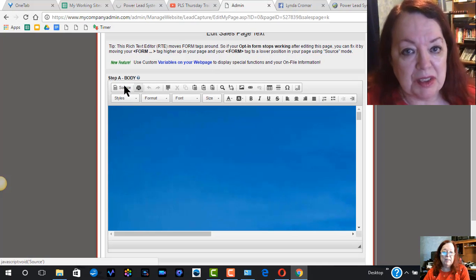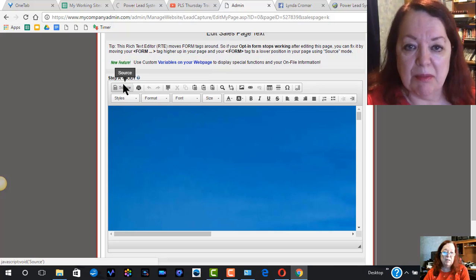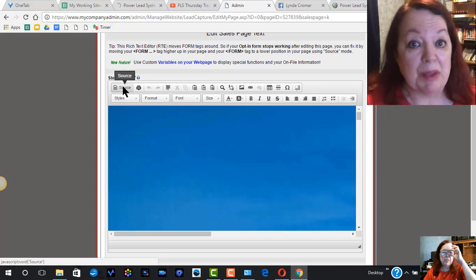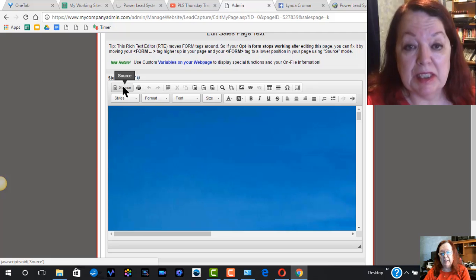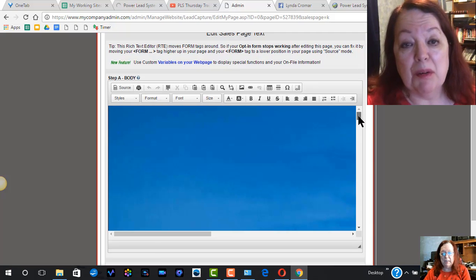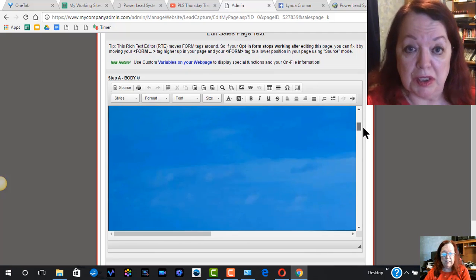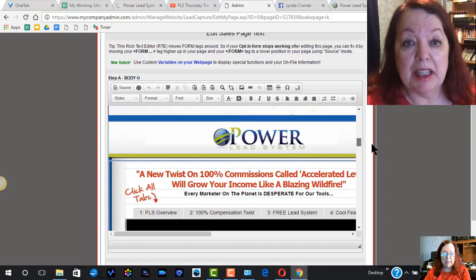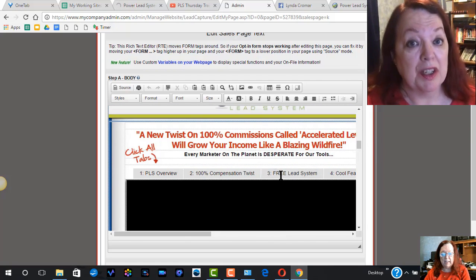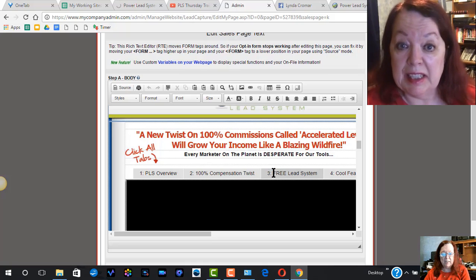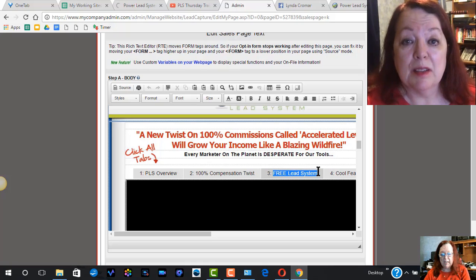Now the thing that we need to do is go into the source because we need to change tab number 3. So we're going to do one thing first before we do that, and that is we're going to come down here to where it shows the tab. See, here is what it originally has on tab 3, and we're going to change that to Thursday Hangout.